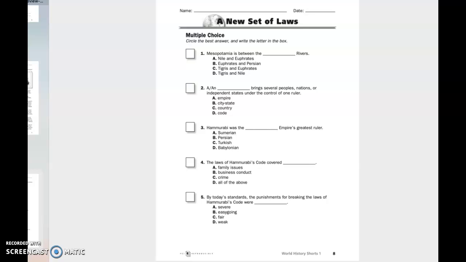Multiple choice. Type the correct letter of your answer choice in the box to the left.